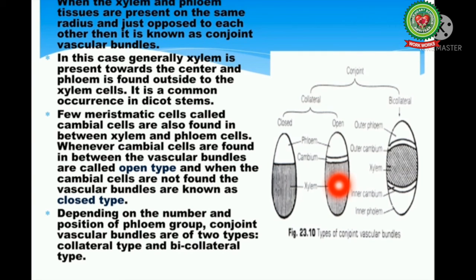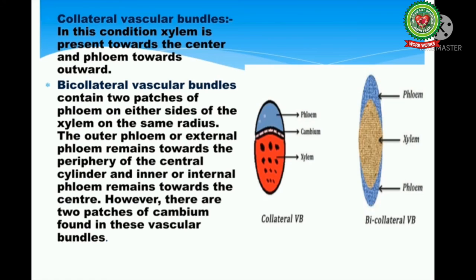Depending on the number and position of phloem group, conjoint vascular bundles are of two types, collateral type and bicollateral type. Collateral vascular bundle, in this condition, xylem is present towards the center and phloem is present towards the outward. Bicollateral vascular bundle contains two patches of phloem on either side of the xylem on same radii.